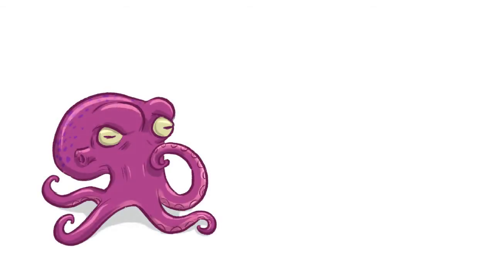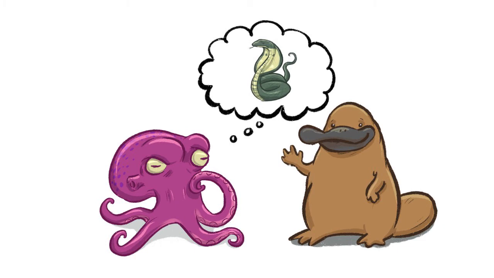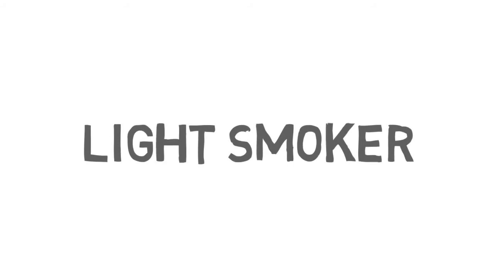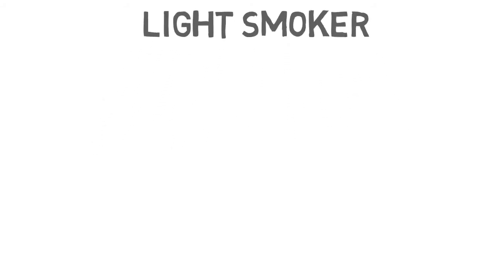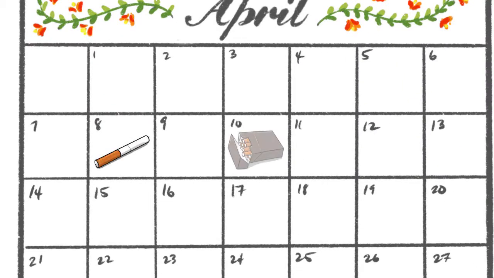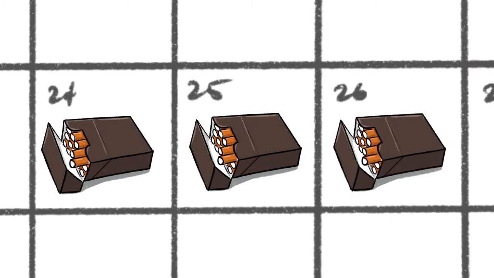What exactly is a platypus? This animal lays eggs like a reptile, but is warm-blooded like a mammal. And what about a light smoker? The term light smoking can mean no smoking in the last month, smoking 1 to 39 cigarettes a week, or smoking 10 to 20 cigarettes a day.